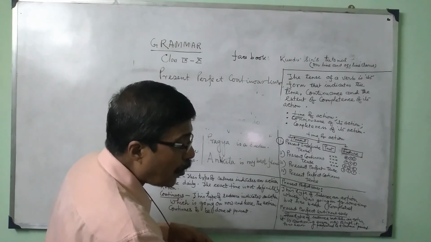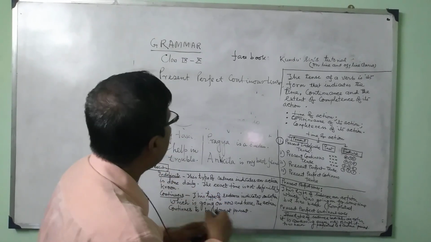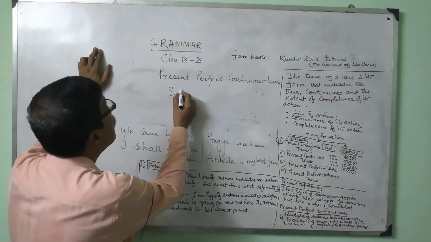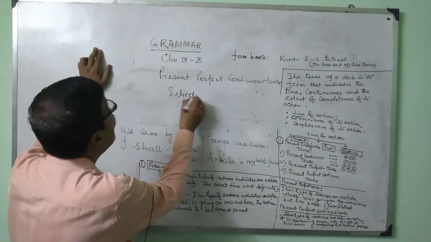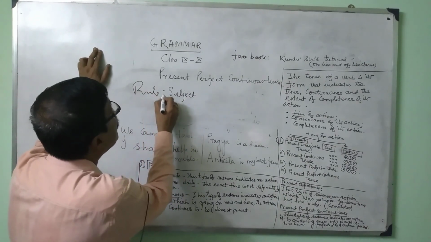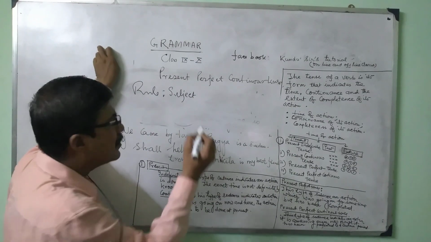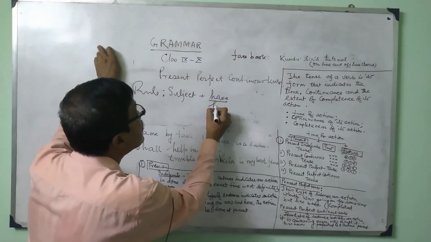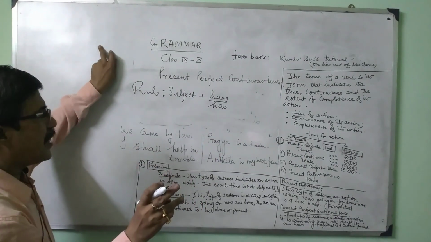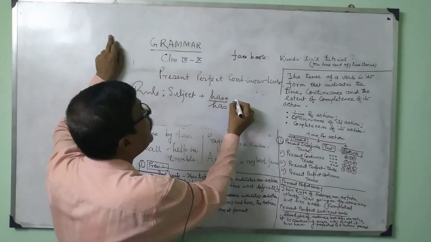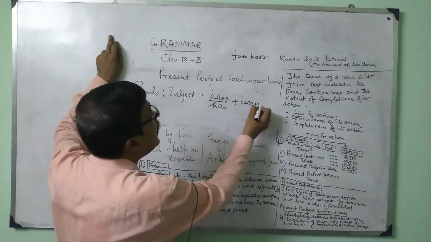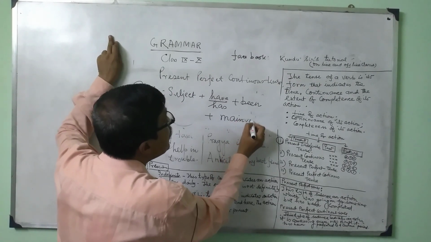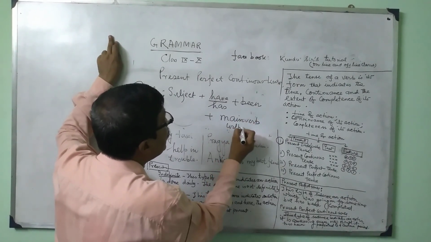So what is the rule for this? I will write down the rule here. What is the fundamental rule for this? Write down the subject, plus have or has according to the subject, plus you write down been, the be verb is required, been, plus main verb with ing,